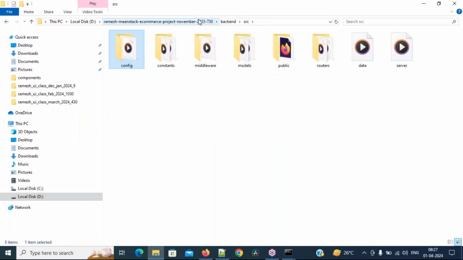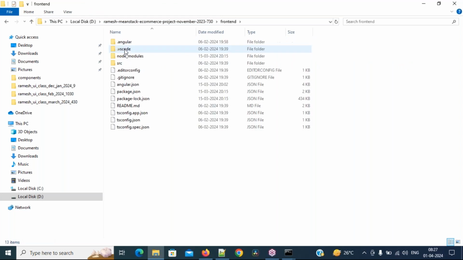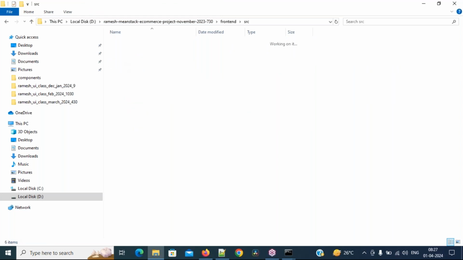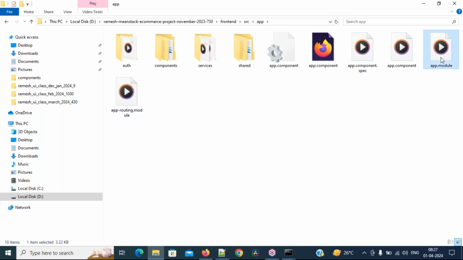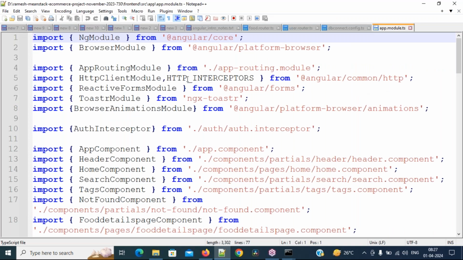This is related to the backend. In the front end, Angular, you can also see it in src. Once I open the app module, the topics I will teach you will be covered. HTTP, working with REST APIs, we need to work with HTTP. HTTP interceptors, so the interceptors concept I will tell you. Routing module, I will tell you about routing related functionality also.